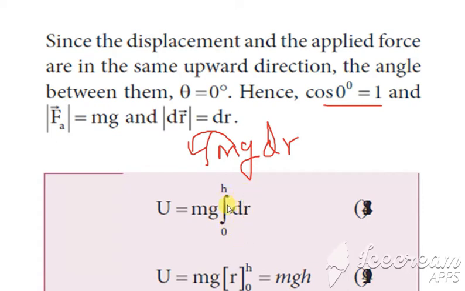Now what is the integration of dr? It is just r, from 0 to h. Now apply the limits. How to apply the limits: upper limit minus lower limit. So the upper limit is h minus the lower limit 0, so we get mgh minus 0. So we are getting the equation as mgh.